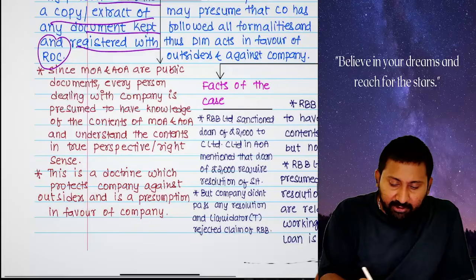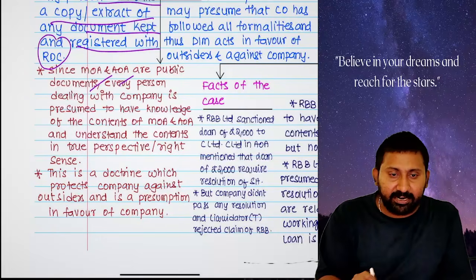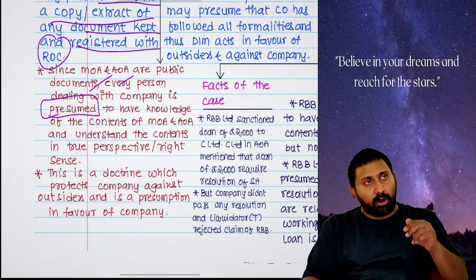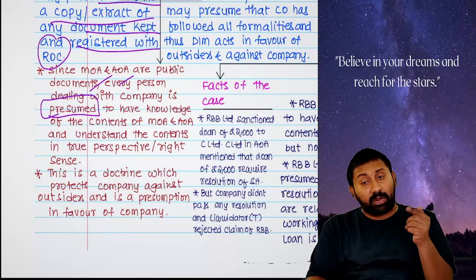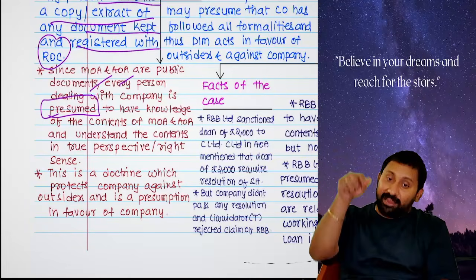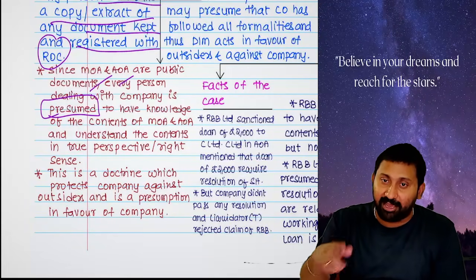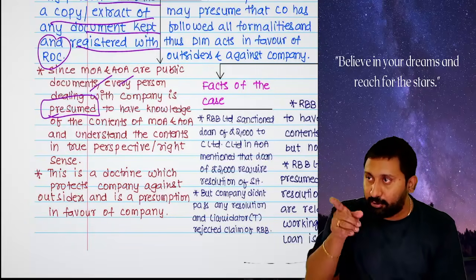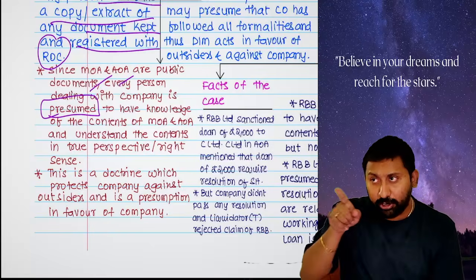Since MOA and AOA are public documents, every person dealing with the company is presumed to have read them. Means what? When you are entering into a contract with the company, the company will believe that you already read MOA, you already read AOA, you understood in the right sense, and then only you are entering. They don't inquire: did you read MOA? Did you read AOA? Did you understand in the right sense?